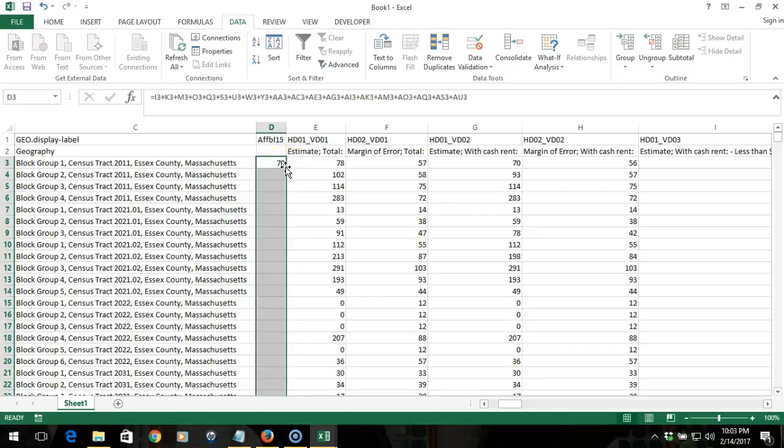So we can populate the rest of it down the line, and we can see the number of units per block group. And you can see how that deviates slightly from the total number of rental units. So at this point, we're aggregating the number of units that are affordable, and so the last parts of this that we need to do are to calculate the margins of error as well as the proportions and the margins of error for those proportions. And this is something that is covered in an earlier video looking at how we calculate cost burden households and also to recalculate those margins of error.